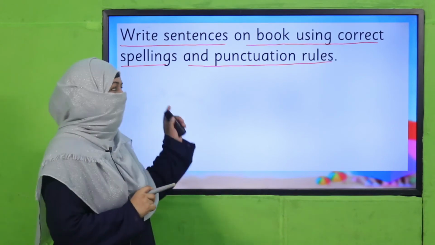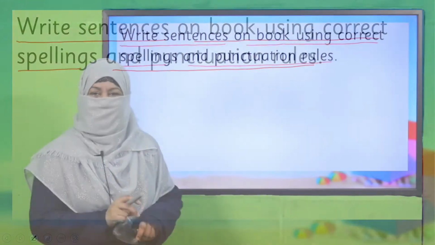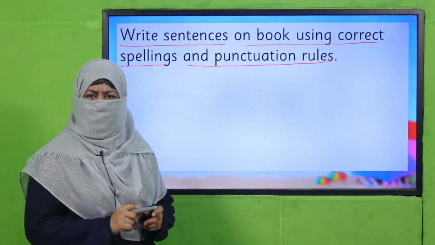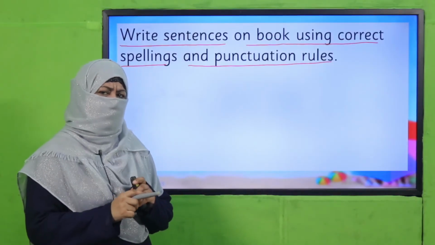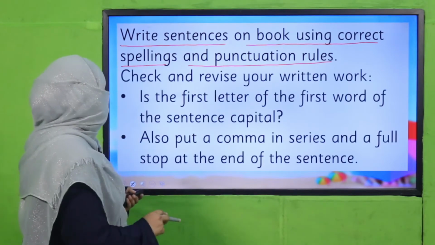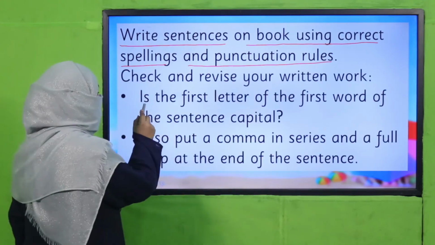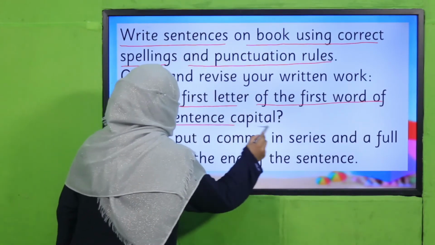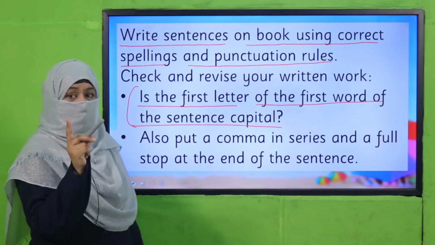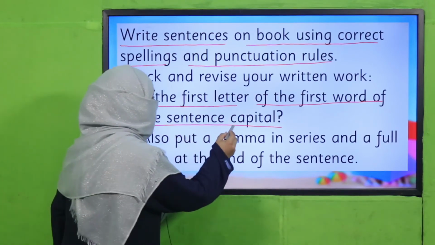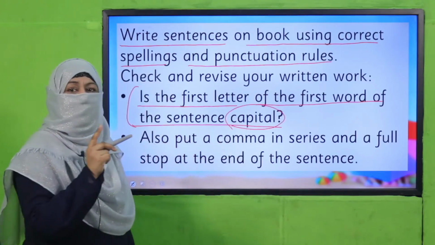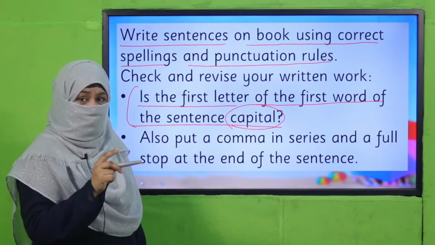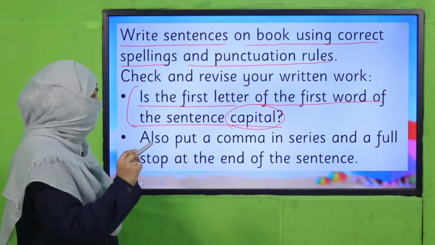So pause the video, write these sentences, and then come back. Yes, my dear children, are you done with it? Have you written correctly? Okay, then check your work. First of all, see, is the first letter of the first word of the sentence capital? Check it. And if it is not, do correct it. Because we know the first letter should be capital, and if we don't write a capital letter, it's a mistake. If it is not capital, then you have to correct it.